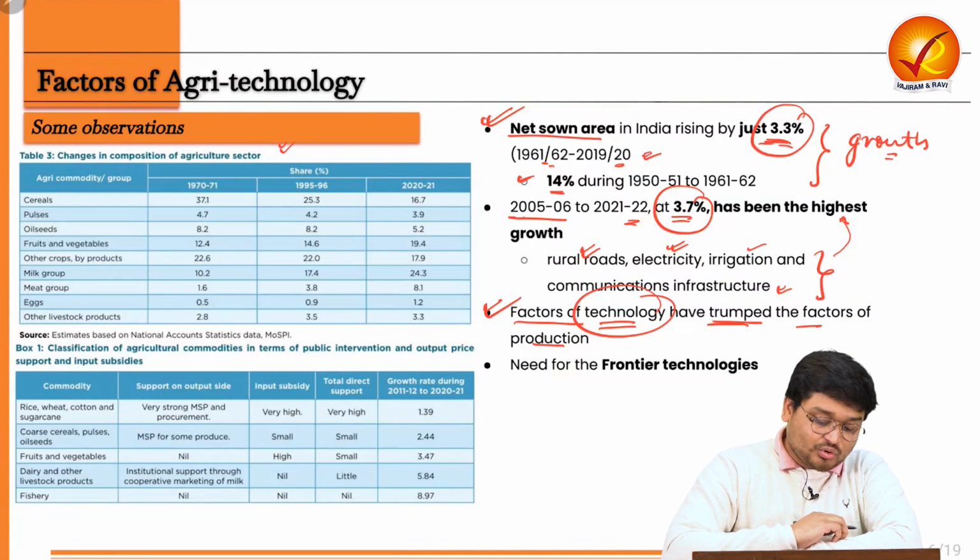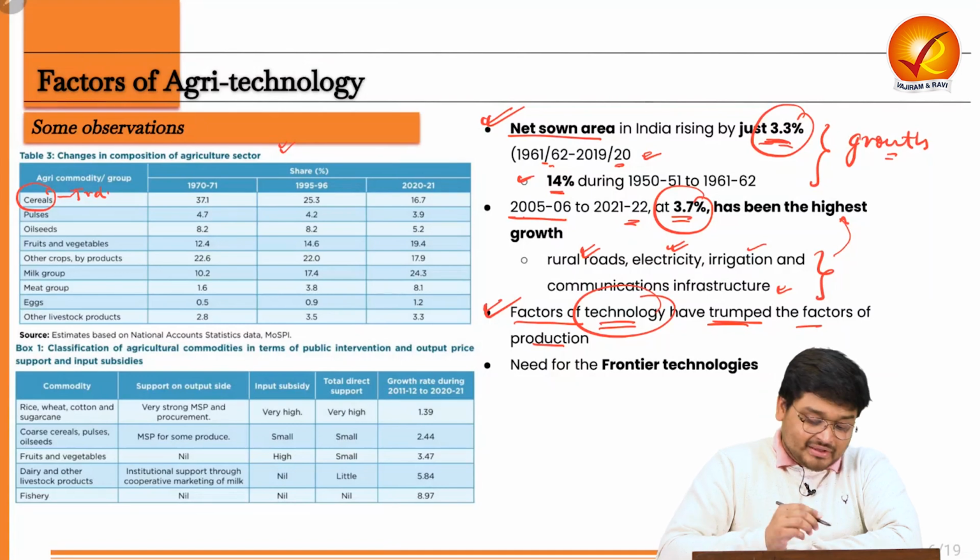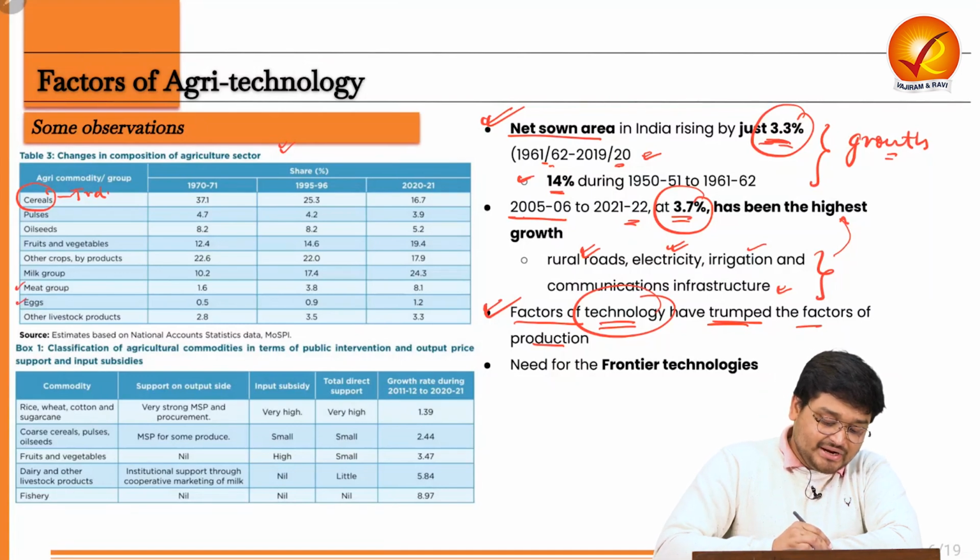And we can also have another kind of observation. When we talk about cereals, these are traditional crops. Now when we talk about eggs, meat, milk and fruits, these are the areas where India can have not only domestic consumption but also export consumption too.